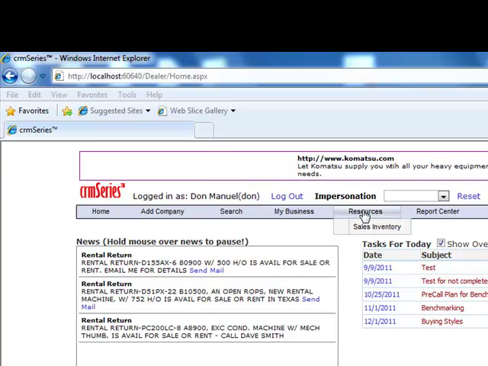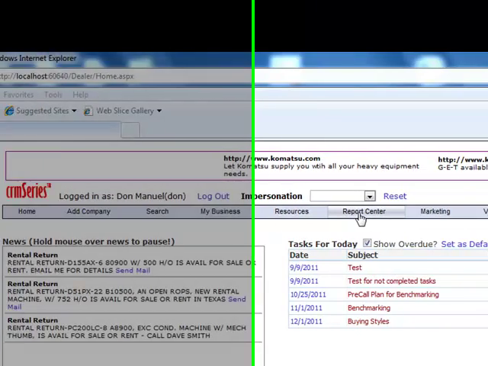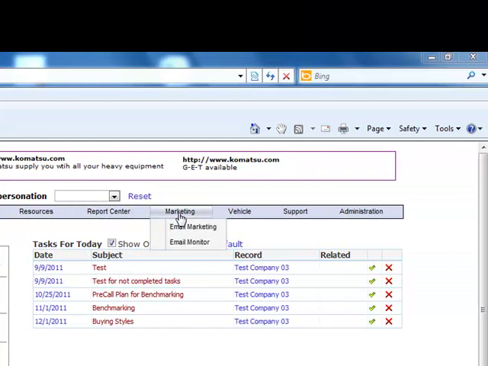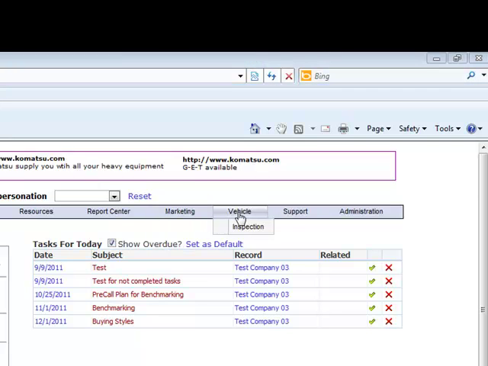Resources such as allowing you to search inventory by the type of inventory you want to look for or by branch. There's a report center that allows you to define reports to be scheduled that are sent to you automatically, and also you have the ability to run reports from the report center. A marketing section. There's a vehicle section that allows you to run inspections on your vehicle. Usually that's important for insurance companies and also for liability for your company. A support section for data support.